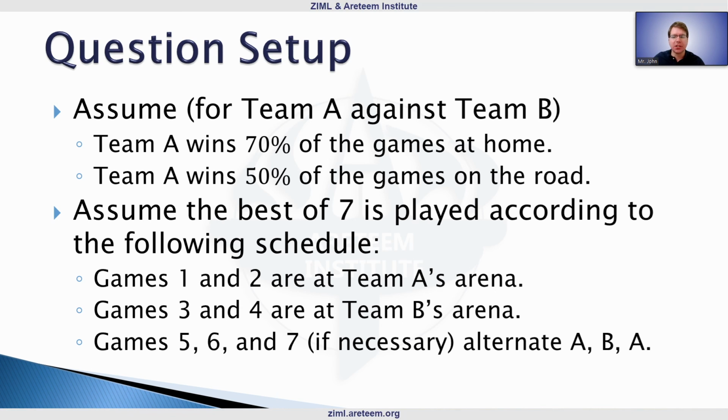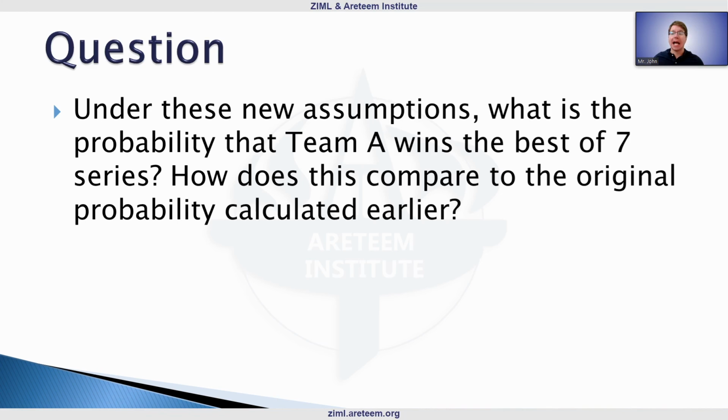So the question at this point is pretty natural. This is the one I want you to think about this week, and we'll look more at it next time. Under these assumptions, the home versus away probabilities, how does this affect that best of 7 series? Does this help A more, help B, not really make too much of a difference? Try to look at those calculations, which are a little bit messier now that we have to take into account home versus away.